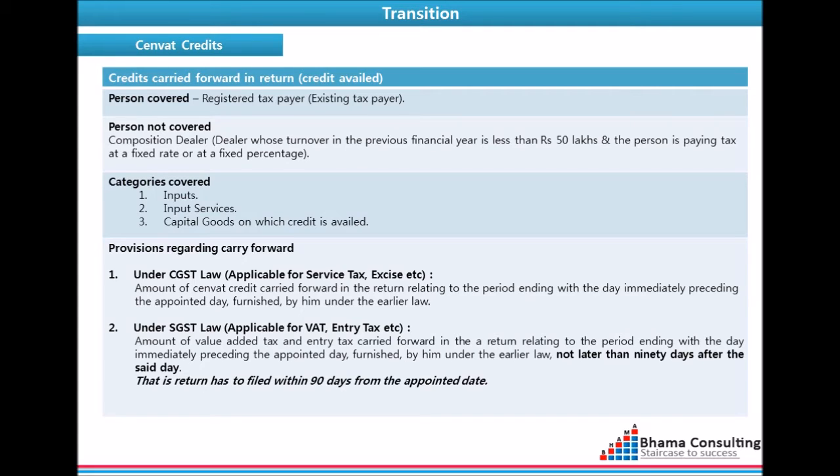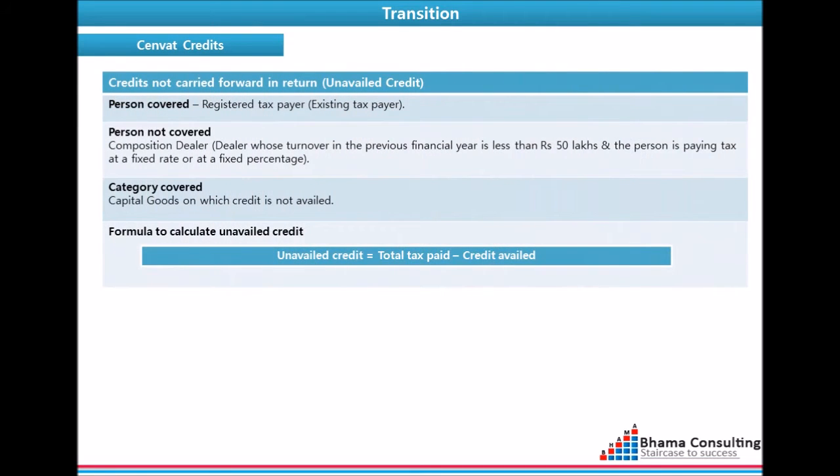Under the SGST law, amount of value added taxes and entry tax carried forward in the return relating to the period ending with the day immediately preceding the appointed day, furnished by him under the earlier law not later than 90 days after this said day. It means the return has to be filed as per the provisions of the earlier law. The time limit here is not later than 90 days after the appointed day. And B. Credits which are not carried forward in returns, popularly known as unavailed credits.